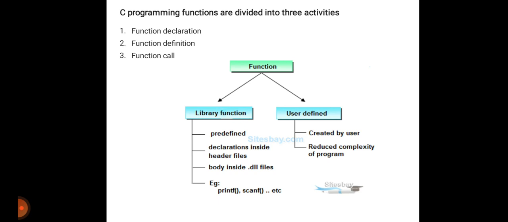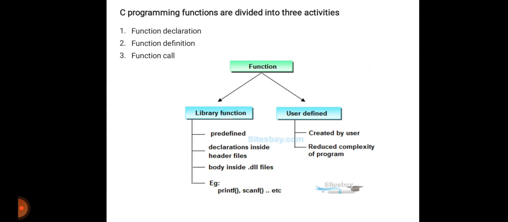In every C program, it has at least one function, which is the main function. But a program can have any number of functions. The main function in C is a starting point of our program. But functions are also divided into 2 types, that is library function and user defined function. Then we will see what is the difference between them.